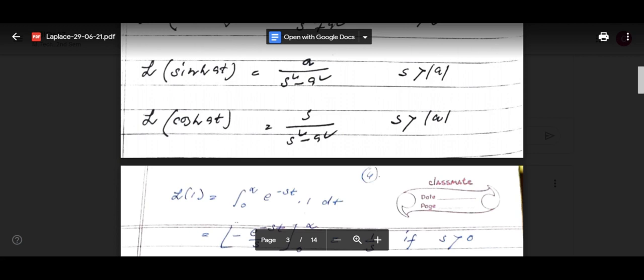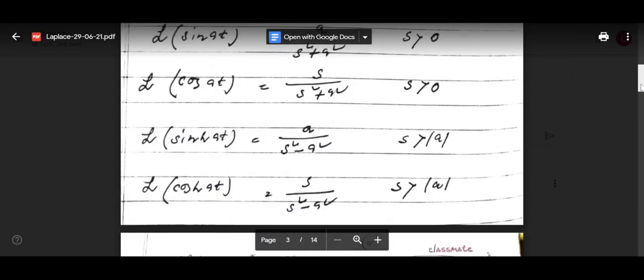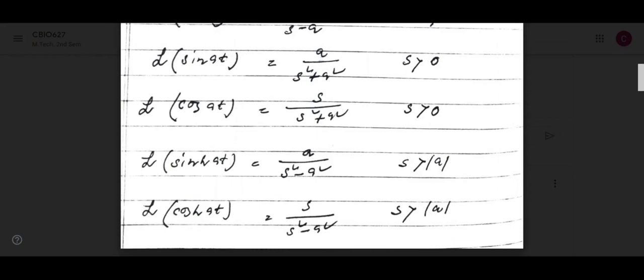Laplace transform of sin of at equal to a by s square plus a square, that formula. Laplace transform of sin of at equal to a by s square plus a square. A lot of formula is there actually.